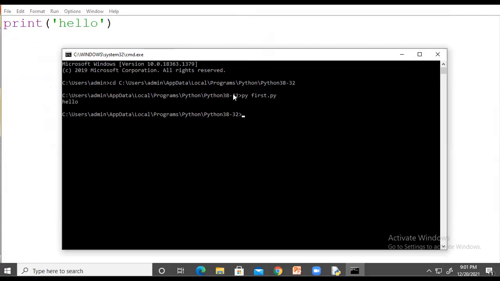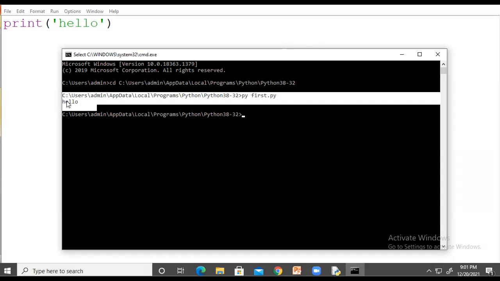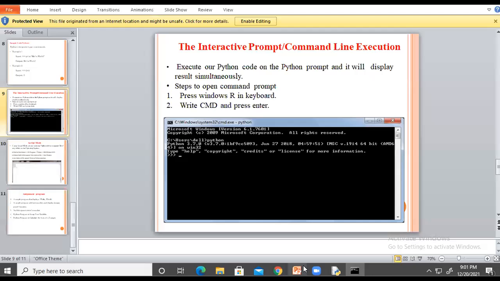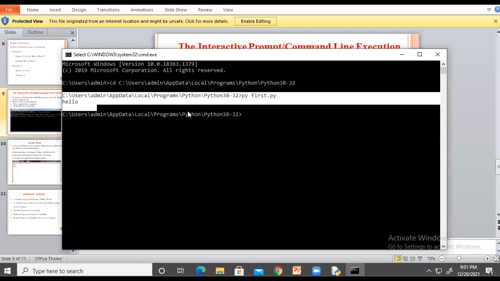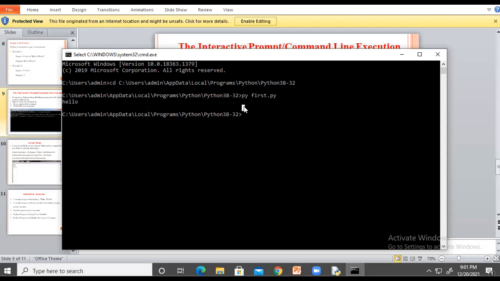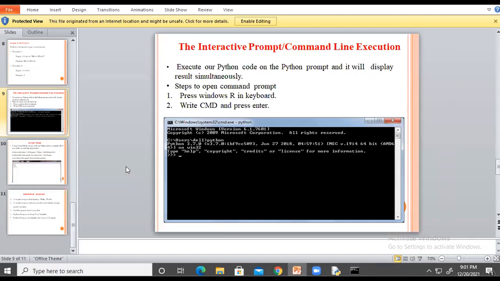How to execute a program on the command prompt? First of all, set the path. After that, type py and our program name dot py. You have to see the result here. So it will be the execution of the Python interpreter. So understand how to execute a program on the command prompt: just py and our file name. So all of you understood how to execute a program on the command prompt?